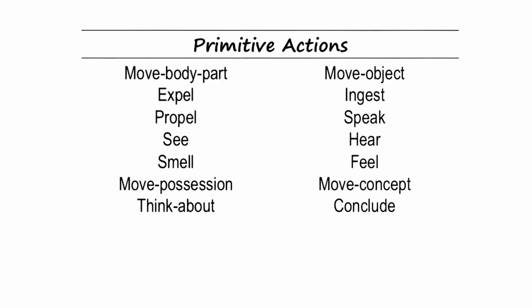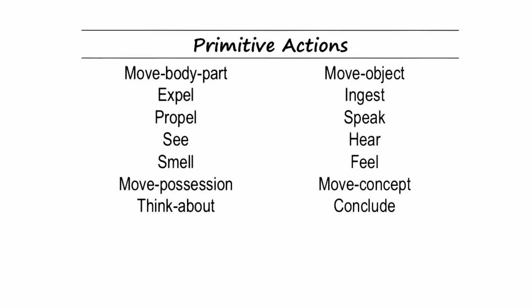and that's powerful. So Ashok, one common story that comes to mind that looks like it would be difficult to put in terms of these primitive actions is something like, I walked across the room, in which case I'm the one doing the moving, but I'm also the one being moved. How would you put that in terms of these primitive actions? David, that's a good point. One way of capturing the meaning of that story in terms of these primitive actions is to use the move object primitive action. So here both the object being moved and the mover of the object is the same, I. So I am moving myself from one place to another place.